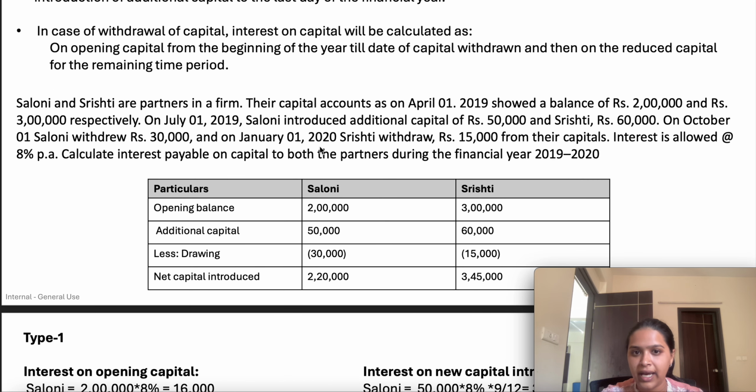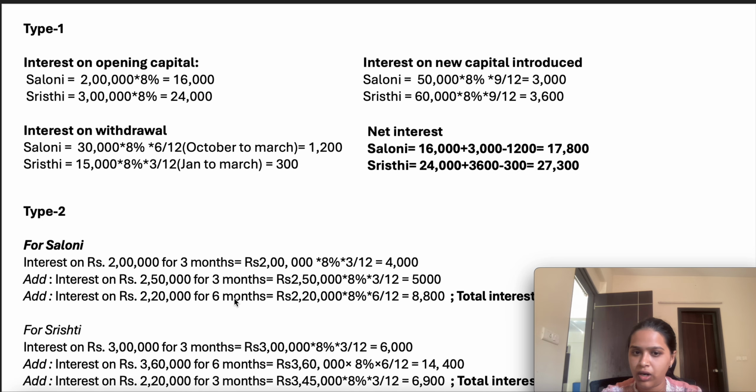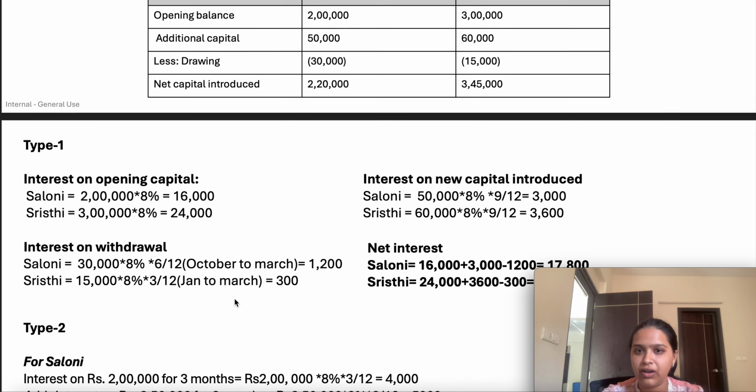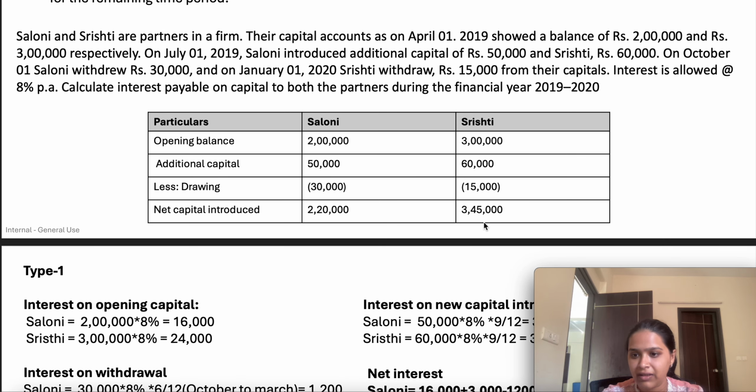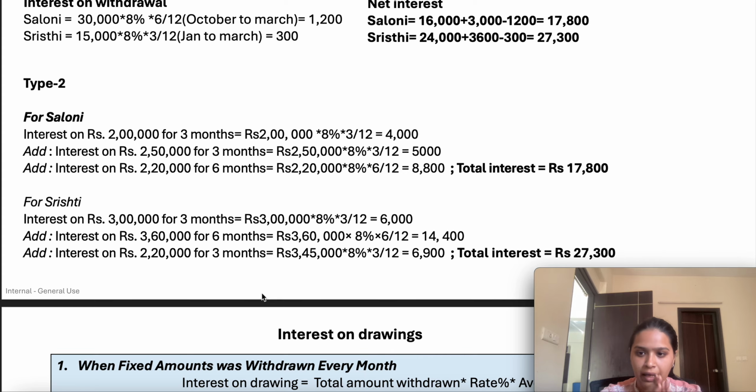Okay, so July, August, September, October, November, December. So it has been 6 months. Okay, now after the withdrawal, the updated balance is 2 lakh 20,000 for Saloni. So on 2 lakh 20,000 we need to compute the interest for 6 months, and for Srishti 3 lakh 45,000 will be for the 3 months. So it is up to us how we need to calculate the interest. There are two types of method.